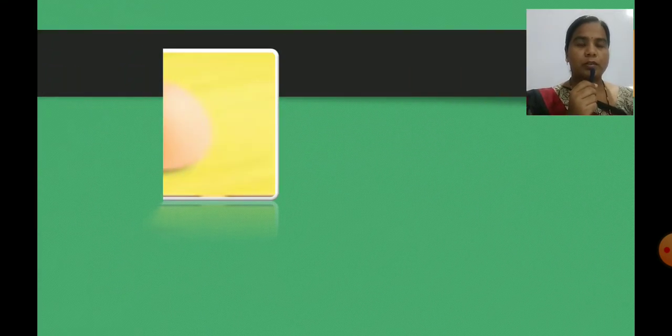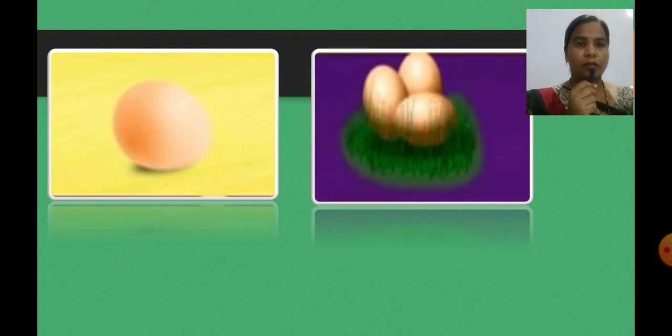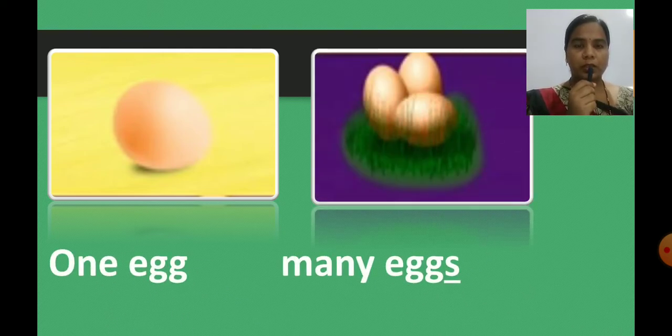Today also see some examples. As we can identify, this is a picture of an egg. In the first picture we can see one egg, and in the second picture we can see many eggs. As we can count, 1, 2, 3. It means more than one. In the second picture we can see how many eggs? Many eggs. It means more than one. So children, what did we do here? We add s at the end of the naming word egg. Getting, children?